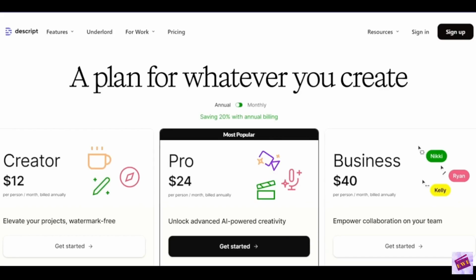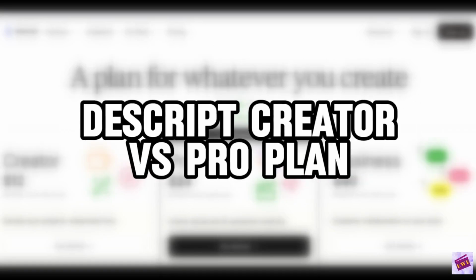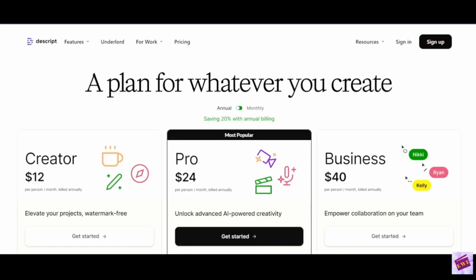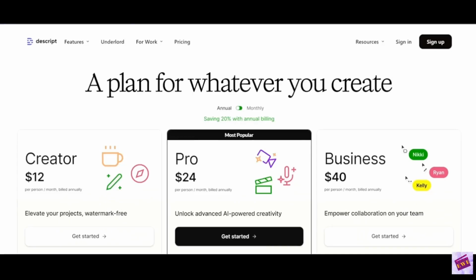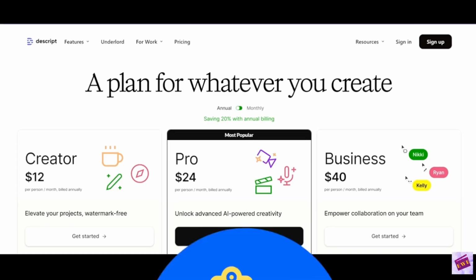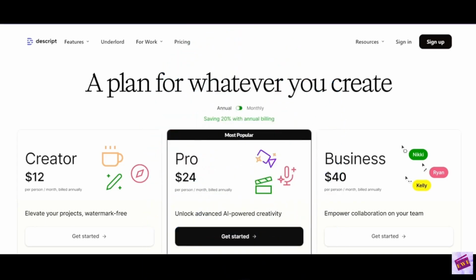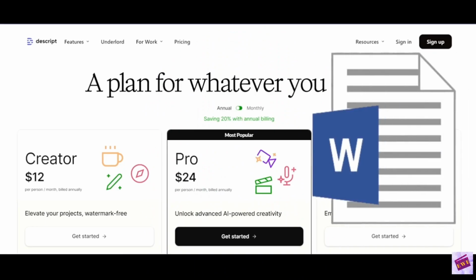We're going to explore Descript Creator versus the Pro plan. First, let's talk about what Descript is. Descript is this amazing all-in-one platform for editing your video and audio content. And the best part about it is you can edit everything just by editing the transcript, like a Word document or a Google document. Content creators, podcasters, and marketers are loving it.